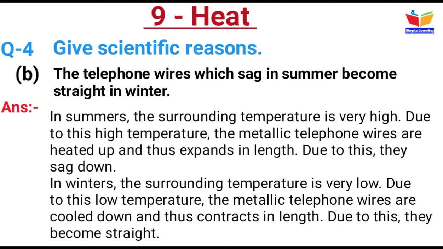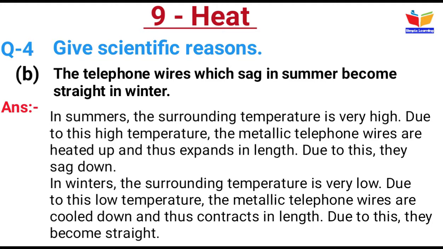Due to this, they sag down. In winter, the surrounding temperature is very low. Due to this low temperature, the metallic telephone wires are cooled down and thus contract in length. Due to this, they become straight.